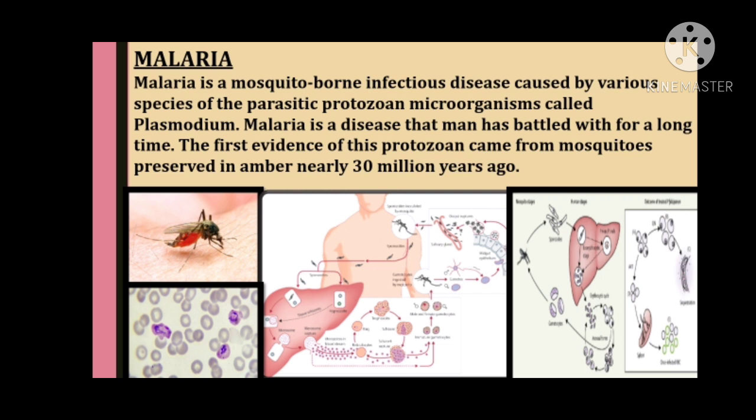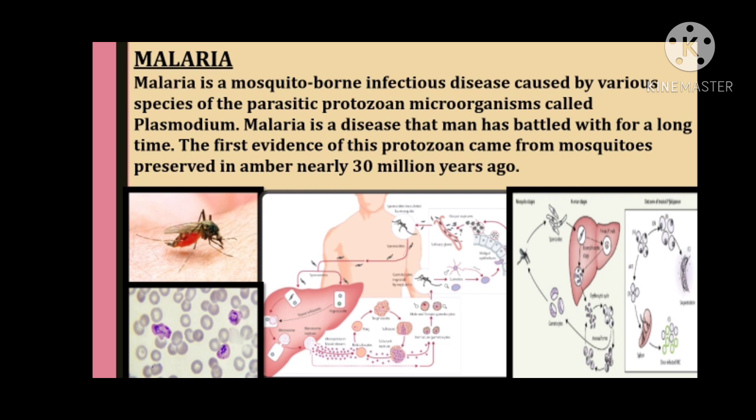Now we need to know the details about malaria, like the causal agent, or you can say the causative organism. Several species of the protozoan parasite called Plasmodium are the causal agents of several types of malaria. Benign or tertian malaria is caused by Plasmodium vivax. Malignant tertian malaria is caused by Plasmodium falciparum. Mild tertian malaria is caused by Plasmodium ovale. Quartan malaria is caused by Plasmodium malariae.